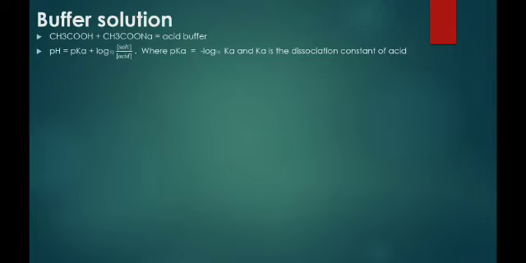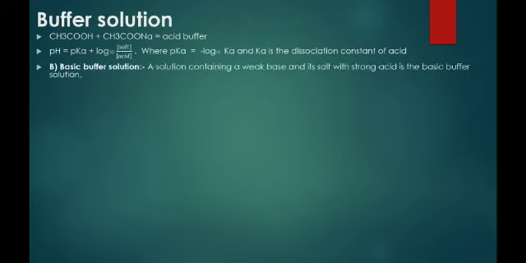I repeat, the pH of an acidic buffer solution can be calculated by using this formula: pH = pKa + log10 [salt]/[acid], whereas pKa is minus log base 10 of Ka, and Ka is the dissociation constant of the acid.